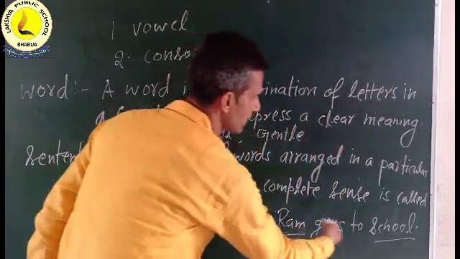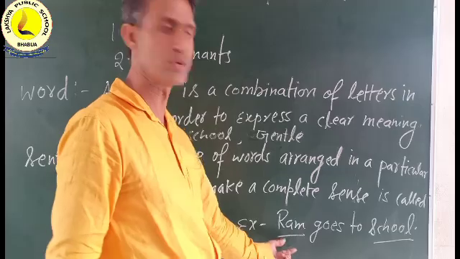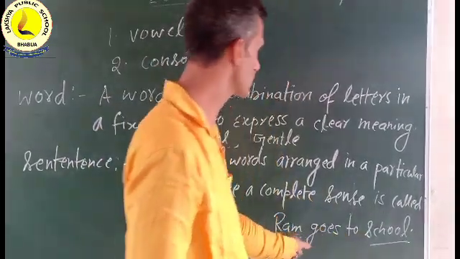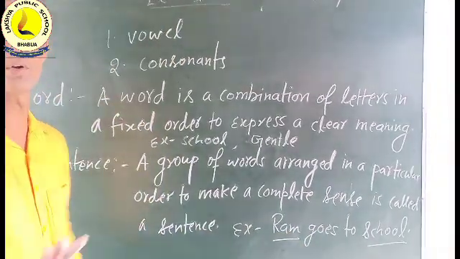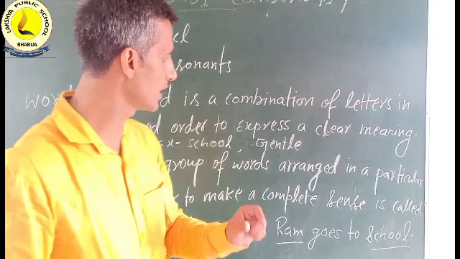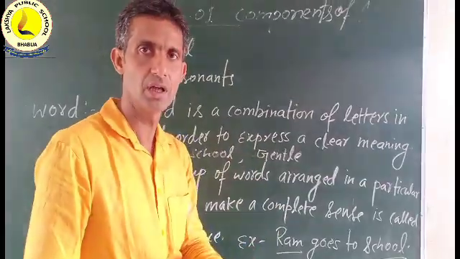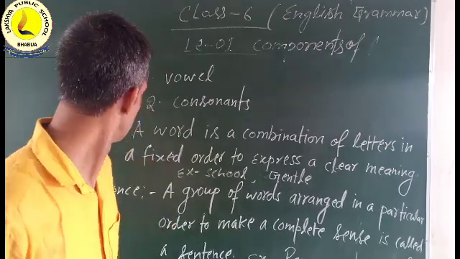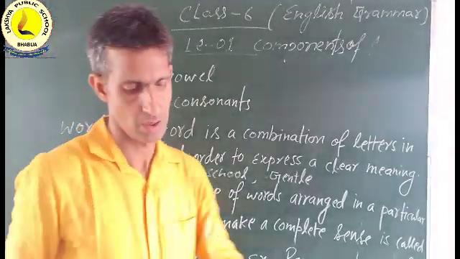So it is the proper order of words, so it is called a sentence. If we say school to goes Ram, it will not be called a proper sentence. So in a sentence there is a complete meaning, there is a complete order of words. It should be. Okay.